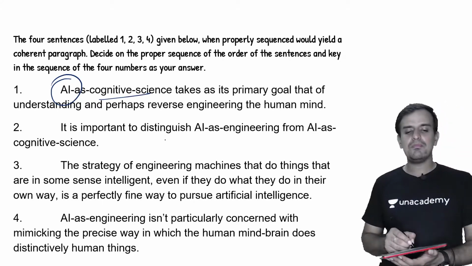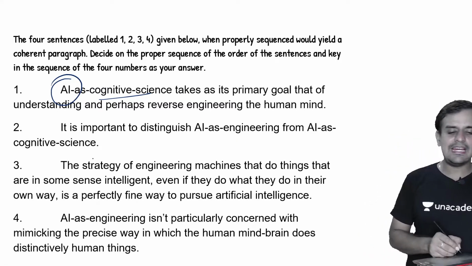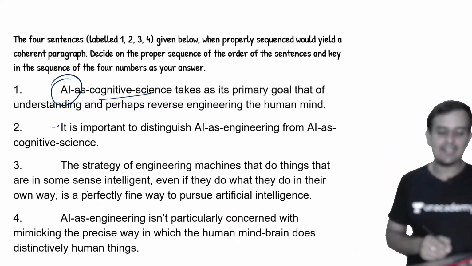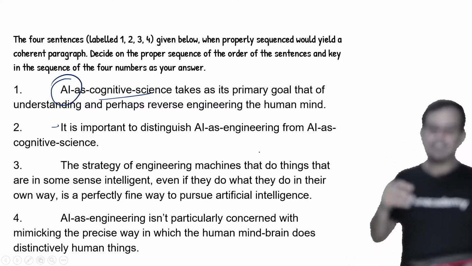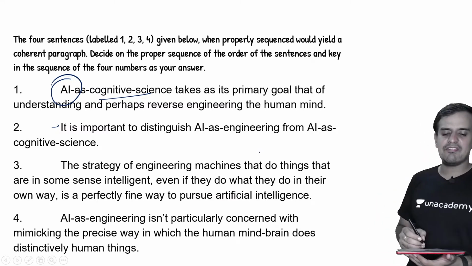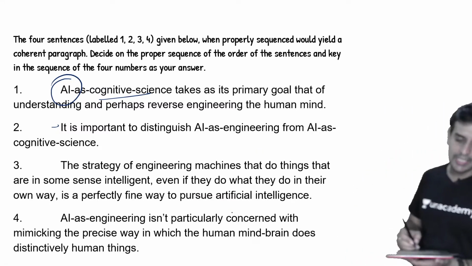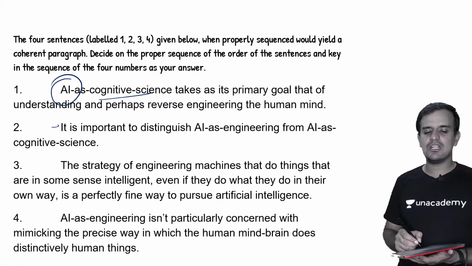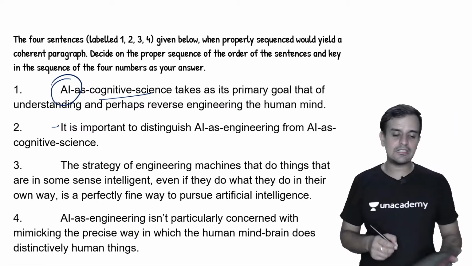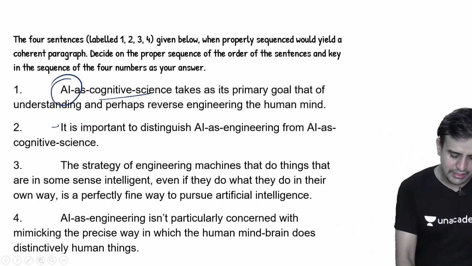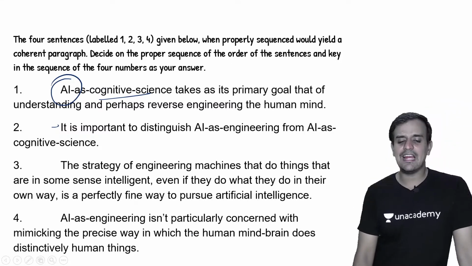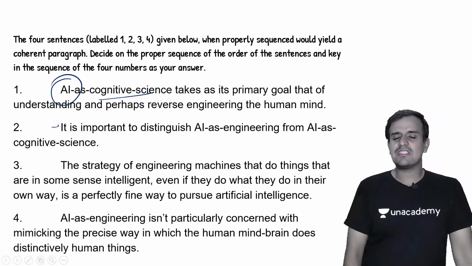Now, it is important to distinguish AI as engineering from AI as cognitive science. Okay, the strategy of engineering machines that do things that are in some sense intelligent, even if they do what they do in their own way, is a perfectly fine way to pursue artificial intelligence. Okay, AI as engineering isn't particularly concerned with mimicking the precise way in which the human mind-brain does distinctively human things. So what is given over here? What is given over here? There is a bifurcation, a difference between AI as engineering and AI as cognitive science.